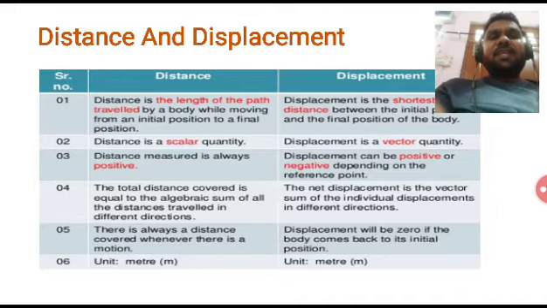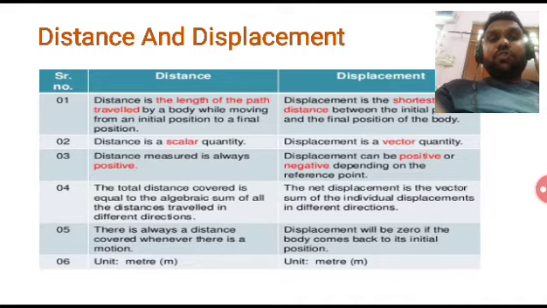The third difference is that distance is always positive, while displacement can be positive or negative depending on the reference point. Total distance covered is equal to the algebraic sum of all distances traveled in different directions, and net displacement is the vector sum of individual displacements in different directions.